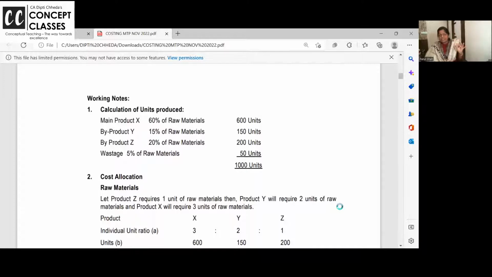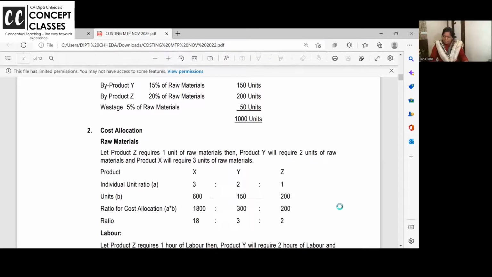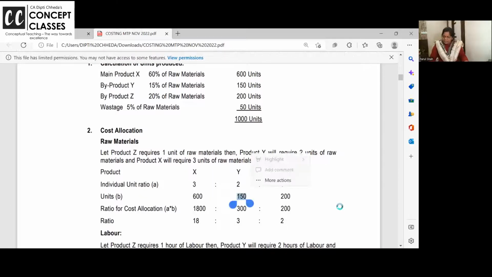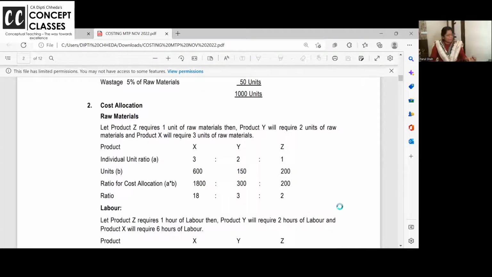If your concept is clear, like I'll tell you, time permitting, please remind me, those who are doing live, how to segregate semi-variable overhead. If you know it, you can use it in cost sheet, in budgeting, in joint product, in operating cost sheet. So many chapters you can use that. Now here, 600 units of X are manufactured, 150 units of Y, and 200 units are manufactured for Z. You are manufacturing 3 products.